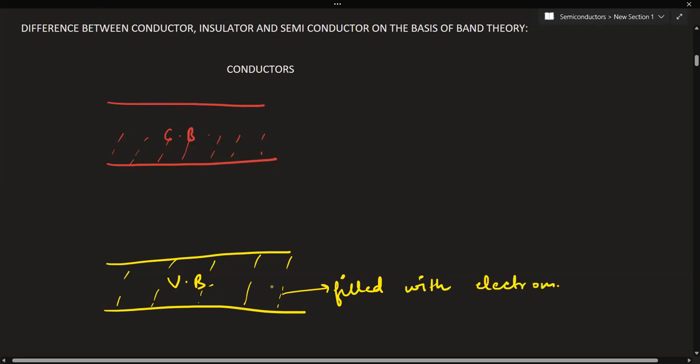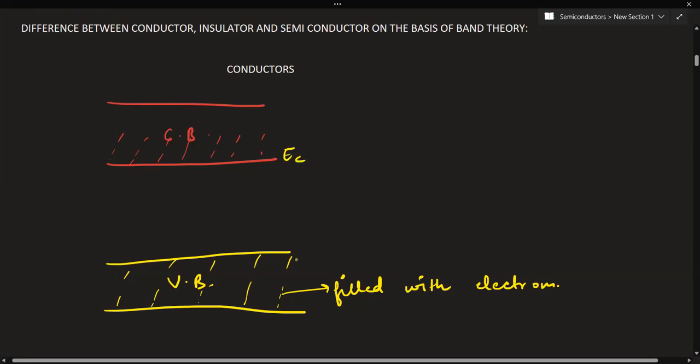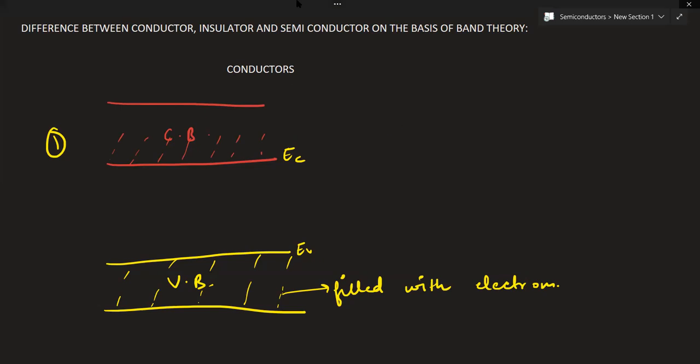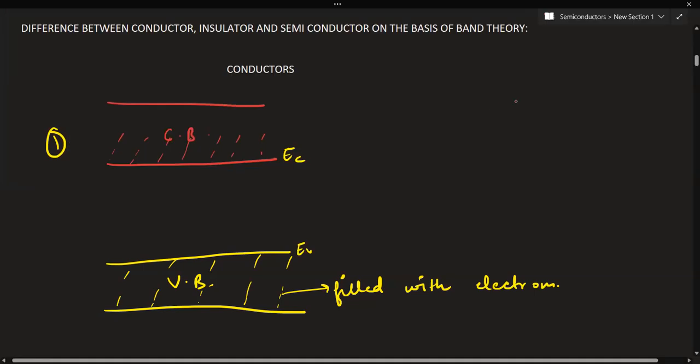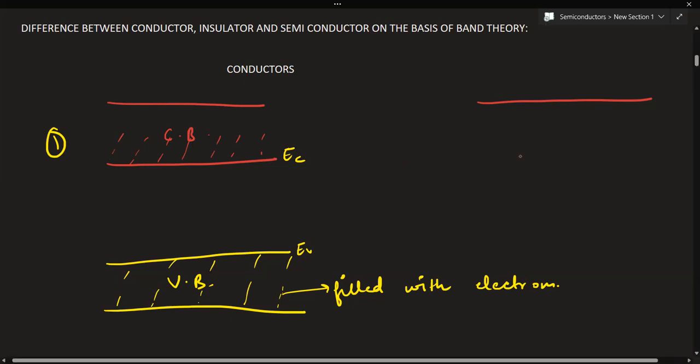So for conduction, one more thing can happen. If you see this kind of arrangement, the valence band is completely filled and the conduction band is partially filled, with an energy gap between these two, EC and EV. This is one thing that is possible: a partially filled conduction band and a filled valence band. The other thing that can happen is an overlapping conduction band. So either there is an energy gap between the completely filled valence band and the partially filled conduction band, or the conduction band and valence band partially overlap with each other.